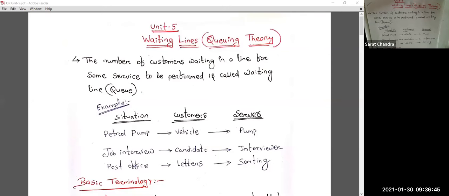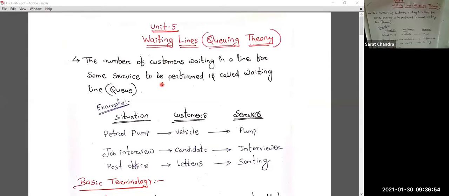Sorry. Okay, so we have started, in the last class we have started with waiting lines. One minute.